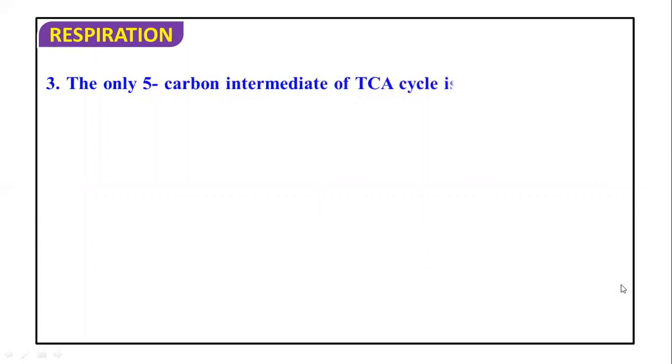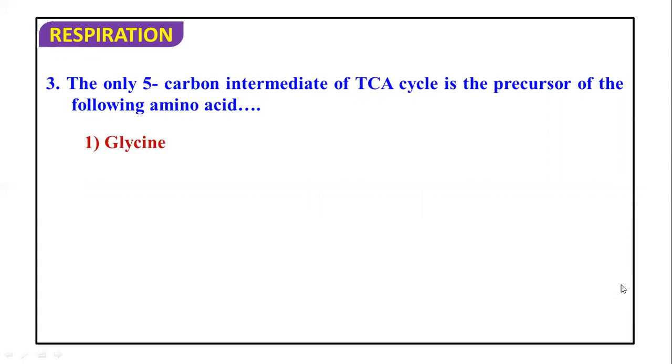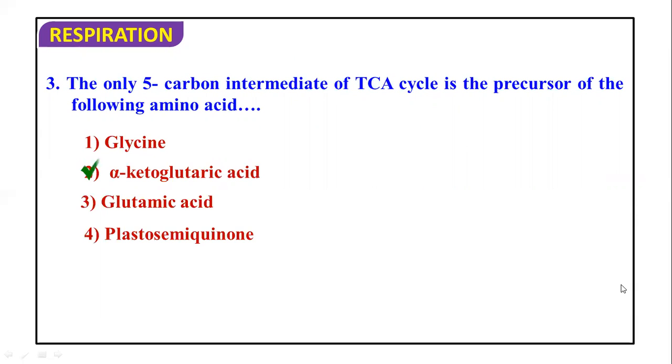The only 5 carbon intermediate of the TCA cycle is the precursor of the following amino acids. So obviously, it is known that alpha ketoglutaric acid is a 5 carbon intermediate of the TCA cycle and is the precursor of several amino acids.